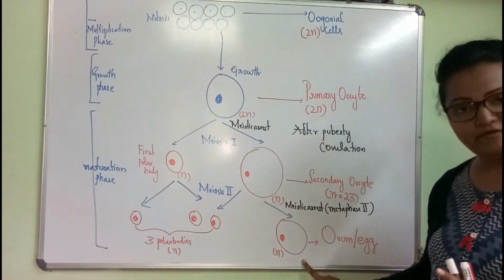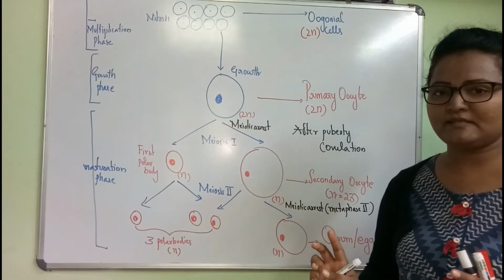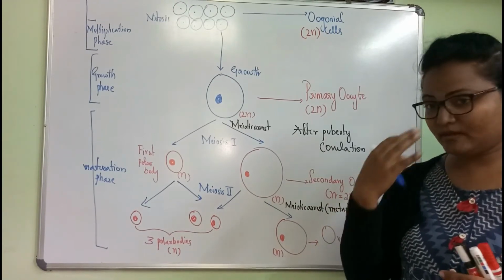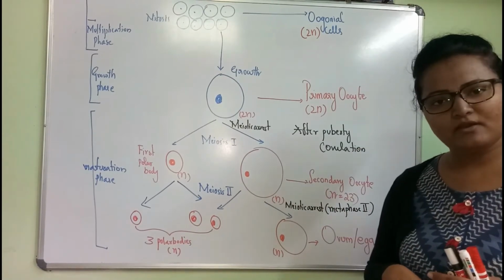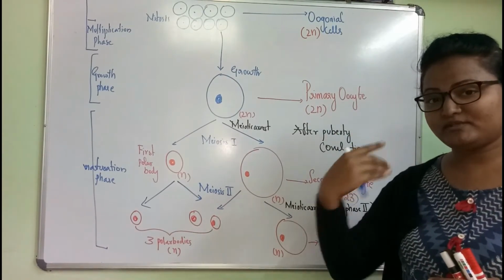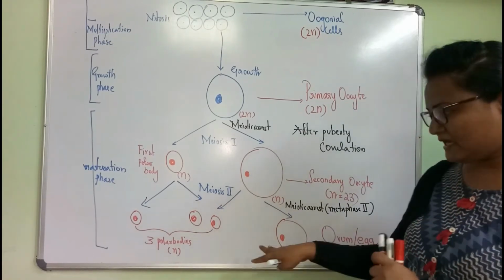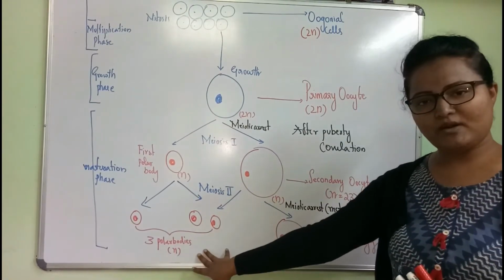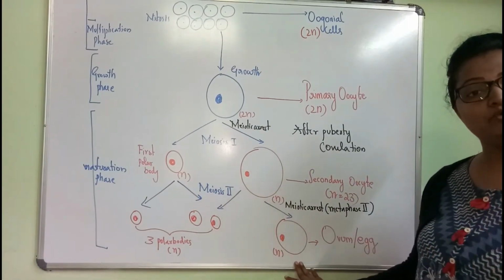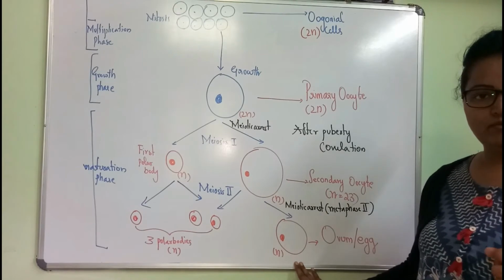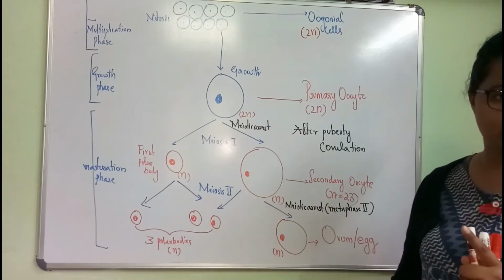How? Remember the sexual reproduction in flowering plants. What happens during megaspore development, megasporogenesis? Four megaspores are formed. Within that, three megaspores degenerate and one megaspore remains functional. Here also, the three polar bodies which are formed degenerate and one mature ovum or egg will be formed. This completes the maturation phase.